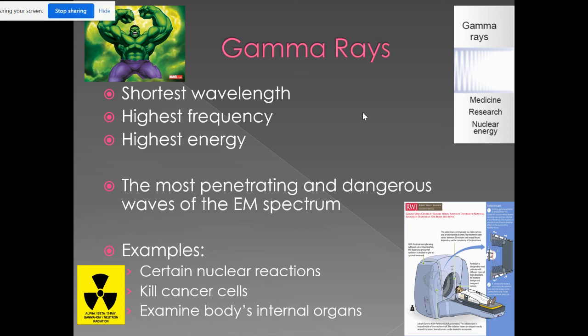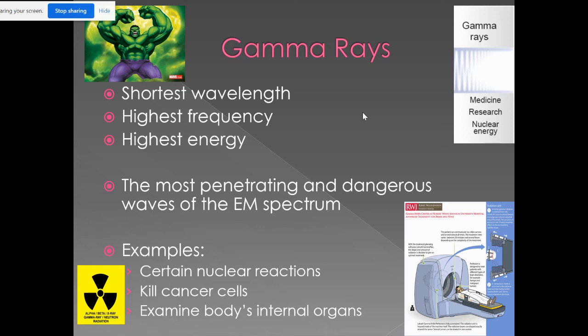These are also used for our CAT scans. So they can use a CAT scan, like the one in the picture here, to get images of your internal organs and your brain functions. But on the bad side, they're also used for nuclear reactions and nuclear weapons. So really dangerous, could be used for good, could be used for bad, kind of a toss-up.